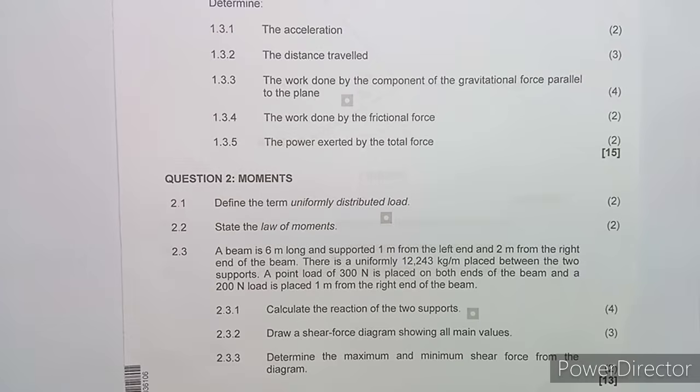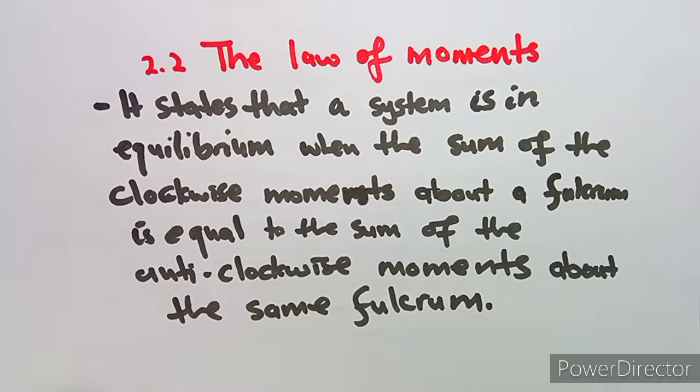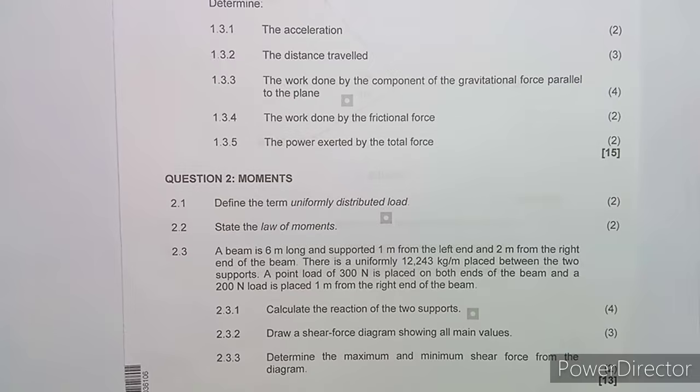Then, the law of moments. As we know, guys, the law of moments is about the clockwise moments taken about a certain point being equal to the sum of the moments taken in the other direction. So it's all about the direction, either clockwise or anti-clockwise. That is what is important, being taken from the same turning point, which is the same fulcrum. That one is very, very important for you to indicate whenever you are giving these definitions. The term fulcrum or the term turning point must be indicated properly.